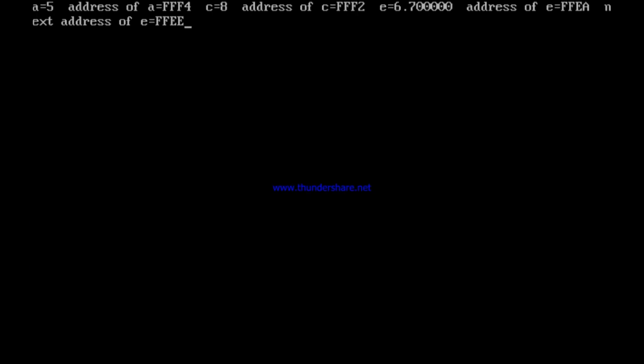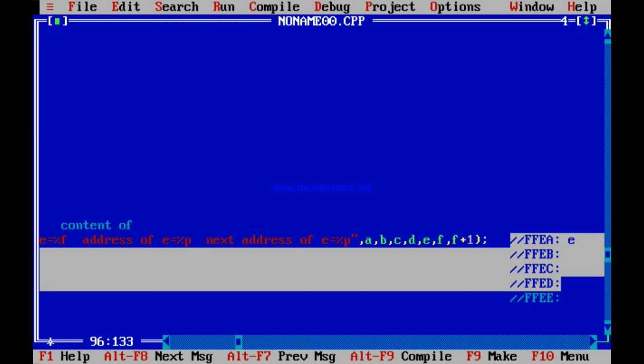See, address of E, FFEA. Next address of E, FFEE. Why? FFEA, FFEB, FFEC, FFED. 4 memory locations have been used to store E. The next memory location available is FFEE. So F plus 1 is printing FFEE. See this. Is it not so?